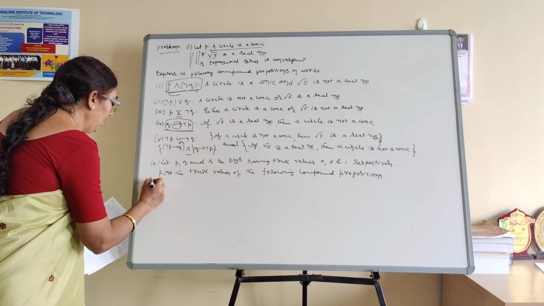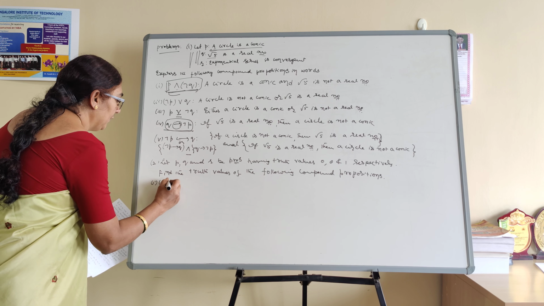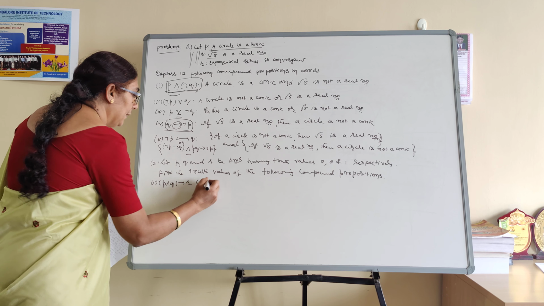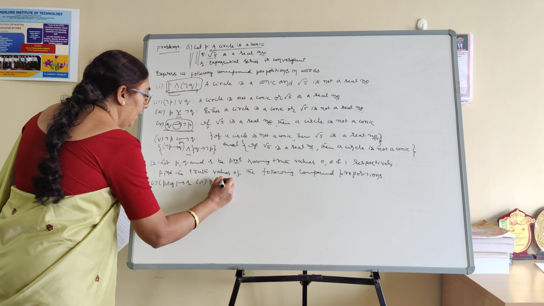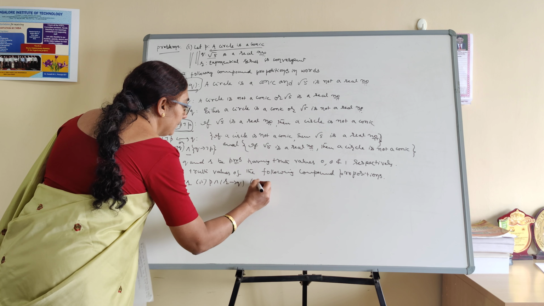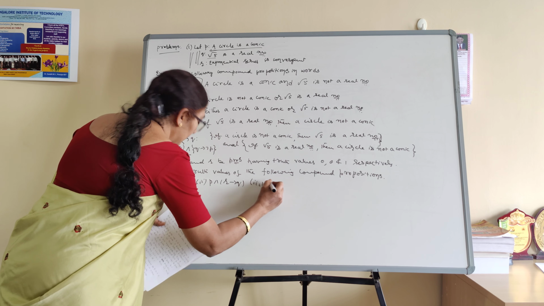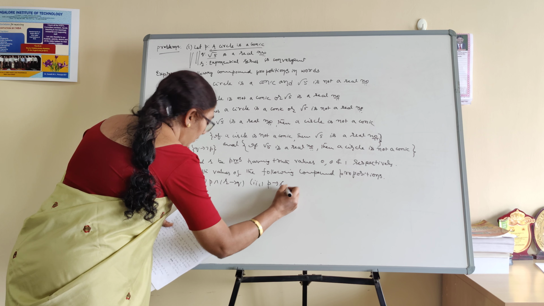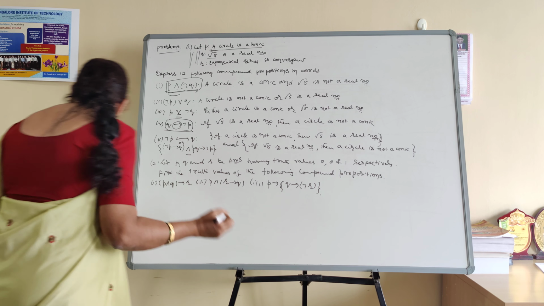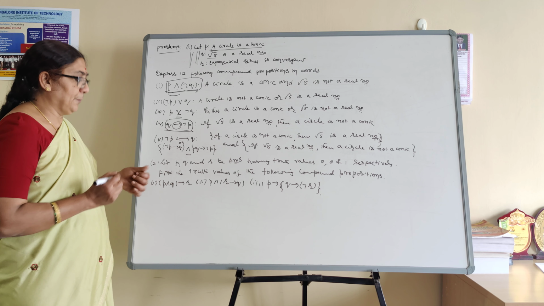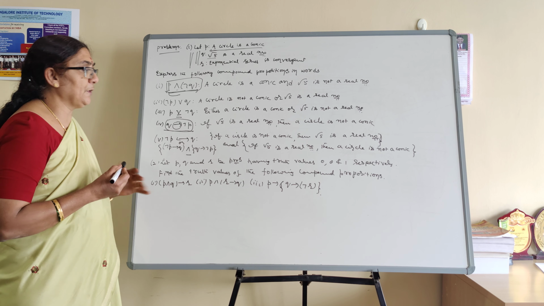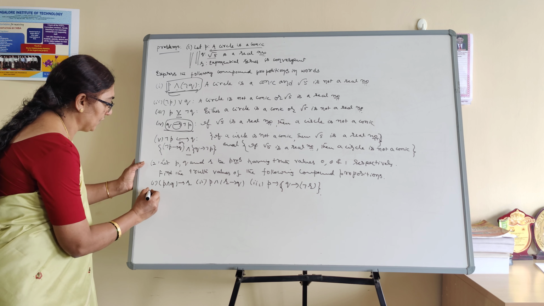Here, I want to find P conjunction with Q, conditional with R. Second one, P conjunction of R, conditional with Q. And next, simply taking some one or two, the third: P conditional with Q conditional with negation of R. I want to find this. Keep in mind, in this problem they gave the truth values of the primitives, components. I want to find the truth value of the corresponding compound proposition.